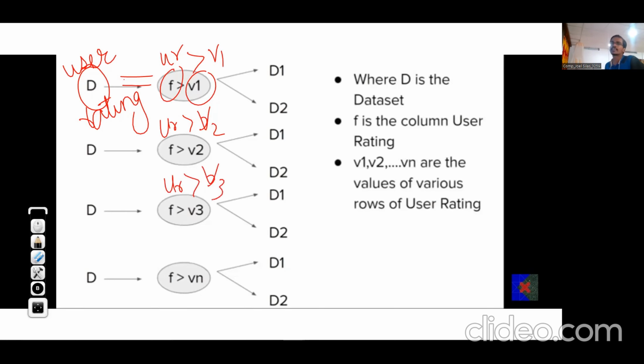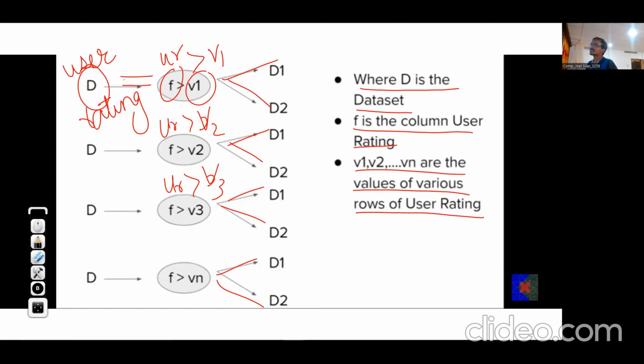So for each value of user rating, we are trying to see that. We'll get left and right branches in all the cases as we have seen. D is the data set. F is the column user rating, that is the feature. And V1, V2, V3 are the various rows of the user rating column, or you can say various possible values of user rating.